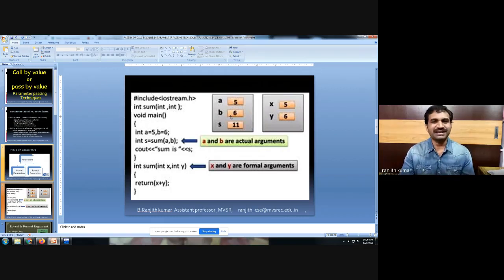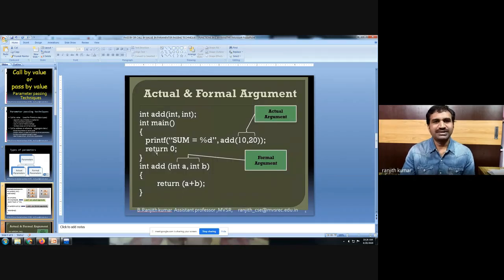Separate memory is allocated for actual and formal parameters in the call by value parameter passing technique. In this example, we are illustrating actual parameters and formal parameters as well as the call by value parameter passing technique. Here, separate memory will be allocated for a, b in the main function, whereas separate memory will be allocated for x, y in the sum function. Next, we'll discuss one more example. Sometimes we need not declare a variable in the main function. We can directly send data also.